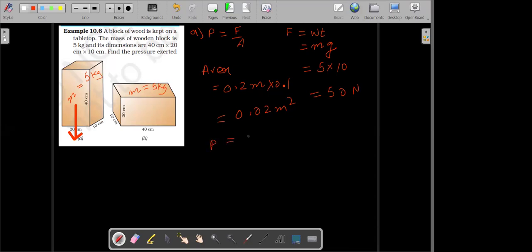So pressure is 50 divided by 0.02. We can make this 5000 divided by 2. So this will be 2500 Pascal. Okay. Now similarly, obtain the pressure exerted by block B. So this time it's 0.4 into 0.1.